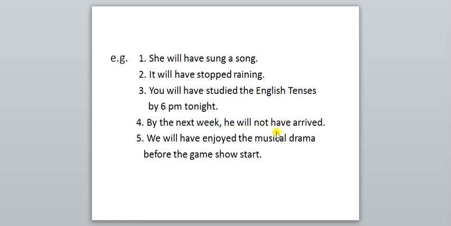So he will not have arrived. Here he is the subject, will is the auxiliary verb. What is the negative word? That is not, have, and arrived is the past participle of the verb. And so by the next week he will not have arrived. Children, next week is showing the future.